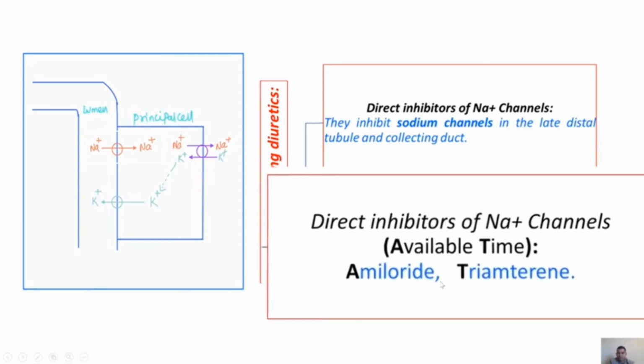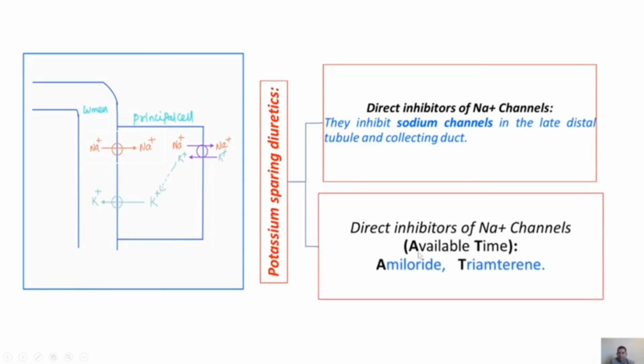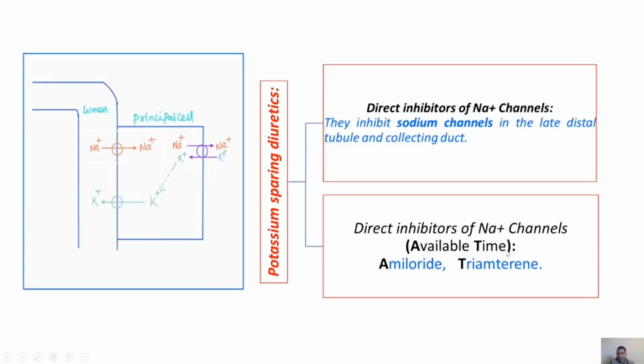What are those drugs? Here, I have given one mnemonic: AT. Capital letters with bold. A, amiloride. T, triamterene.